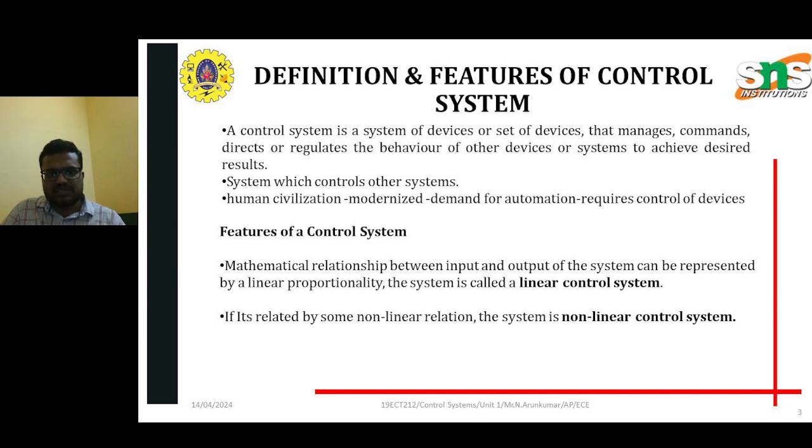The features: it can be related by a mathematical relationship between an input and output of the system, and it can be represented by a linear proportionality. Such a system is called a linear control system. It can also be related by some non-linear system, which is called a non-linear control system.